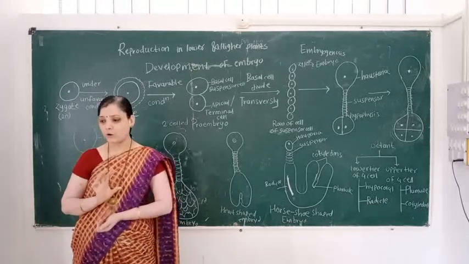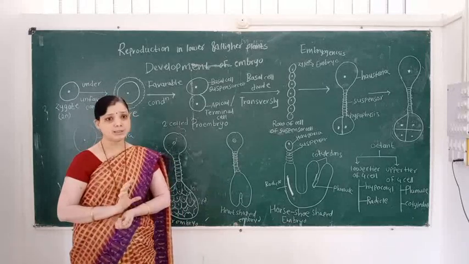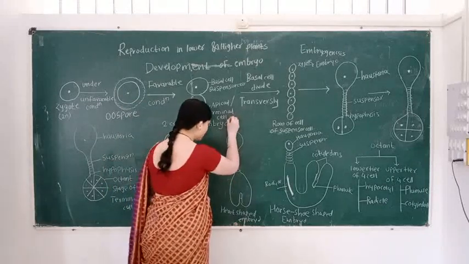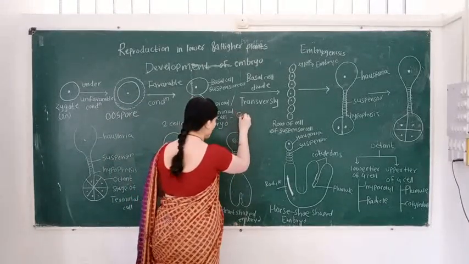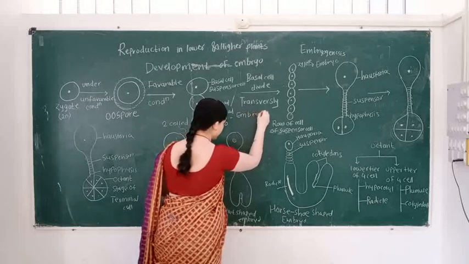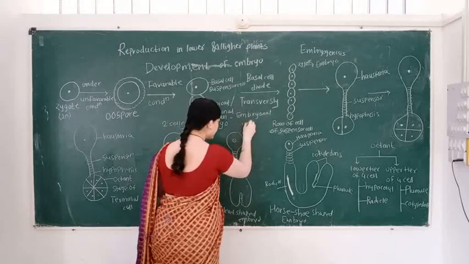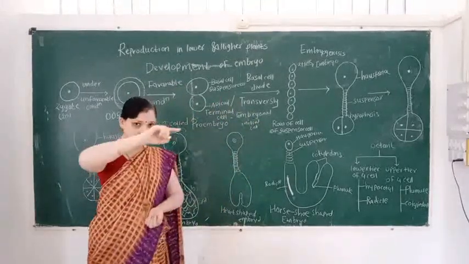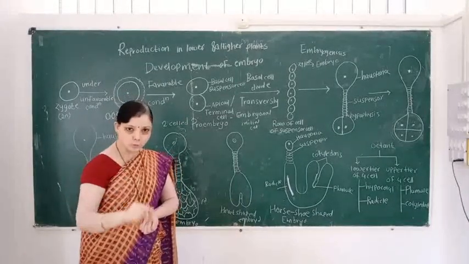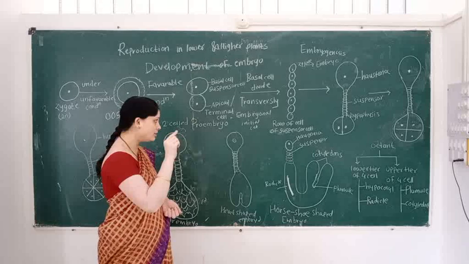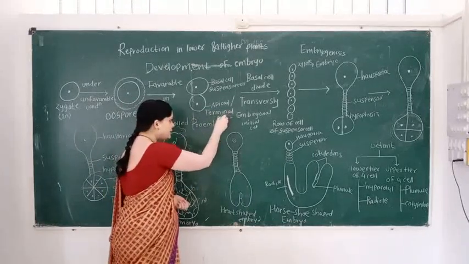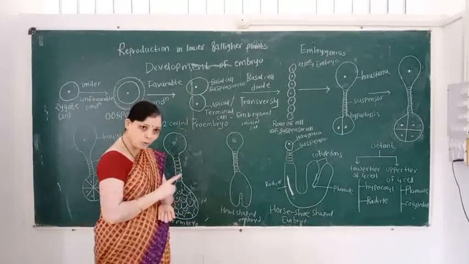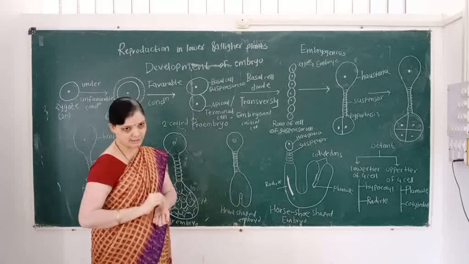It is also called an embryonal initial cell. The suspensor cell is located toward the micropylar end, and the terminal cell, that is the embryonal initial cell, is located toward the chalazal end.